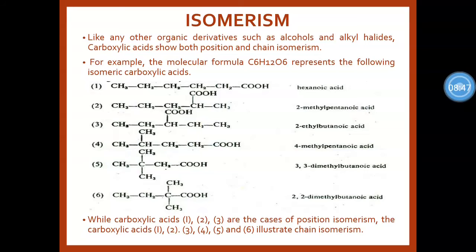In that, 1, 2, 3 are cases of positional isomerism. Here 1, 2, 3, 4, 5, 6 are chain isomers, chain compounds having the same molecular formula but different structural formula due to the branching.